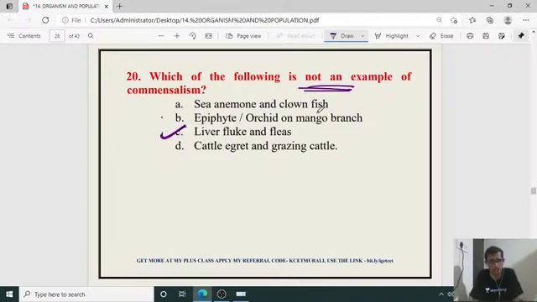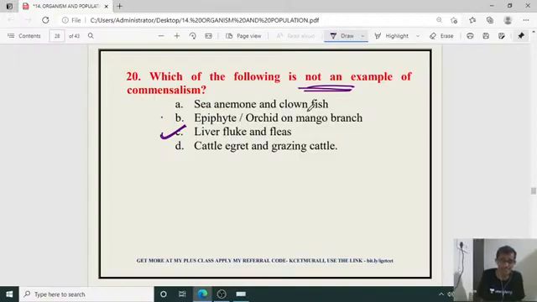Sea anemone and a clownfish. So here the clownfish will get the benefit from sea anemone, but sea anemone is never benefited nor harmed by the clownfish. Epiphyte orchid on mango branch. Mango branch will provide the shelter to this epiphyte orchid, but orchid is never going to harm or benefit the mango branch.